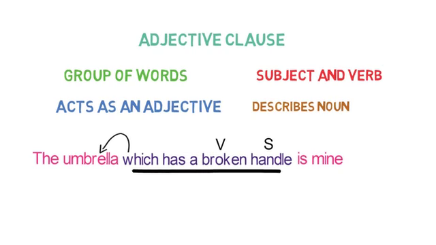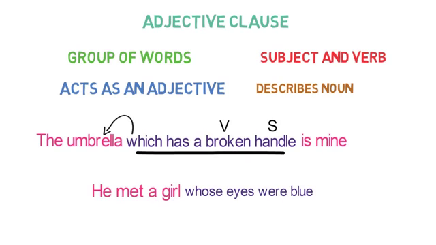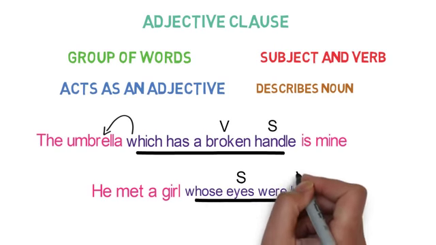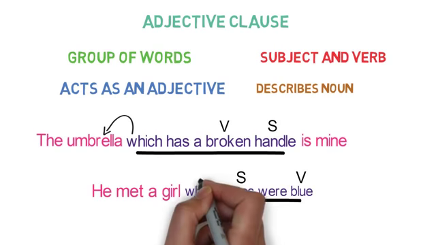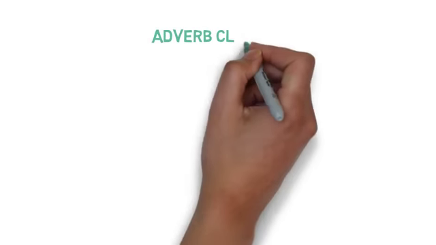Let's look into one more example. He met a girl whose eyes were blue. Here, whose eyes were blue is an adjective clause, and the clause has a subject and a verb, and it is describing the noun girl. So basically this clause does the work of an adjective. Now let's look into the next type of clause, adverb clause.